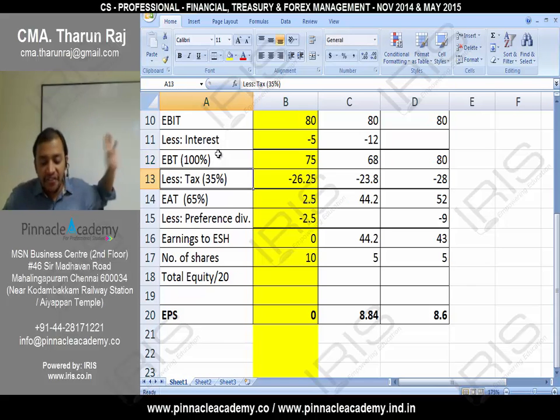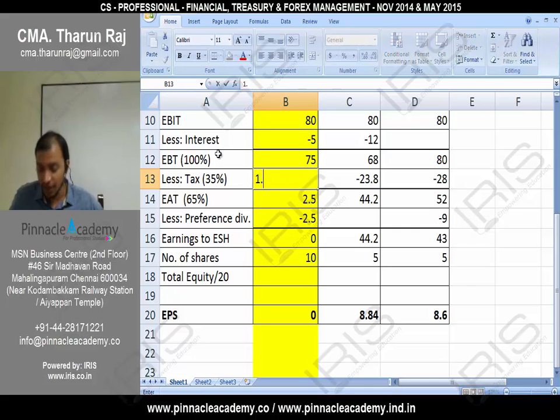Now, if 65% is 2.5, what should be 35%? 35 into 2.5 divided by 65 is 1.34. So tax should be 1.34 and then only earnings after tax is 2.5.